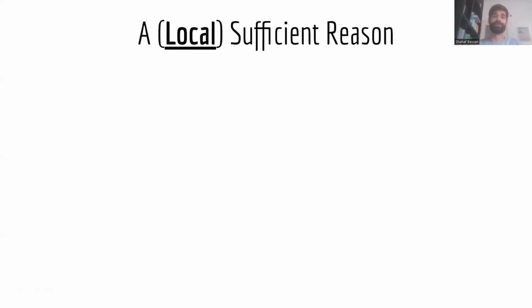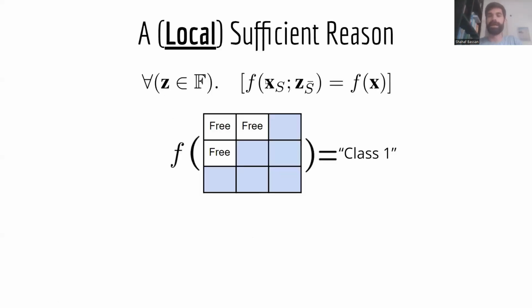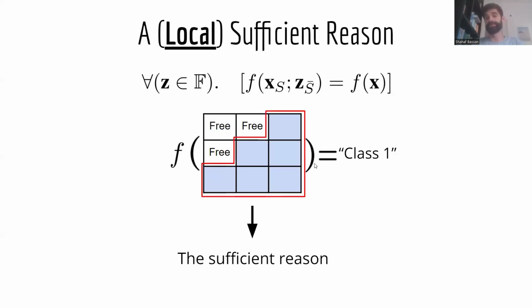Let's see an example of such an explanation. This is called a sufficient reason, a local sufficient reason, and it is defined in this way. It is a subset of features. The subset that you see here, these blue features, are the sufficient reason. If we fix these features to their values, no matter what happens in the complement of these features, the classification remains the same. It remains class 1.